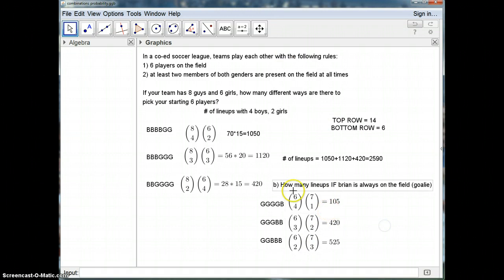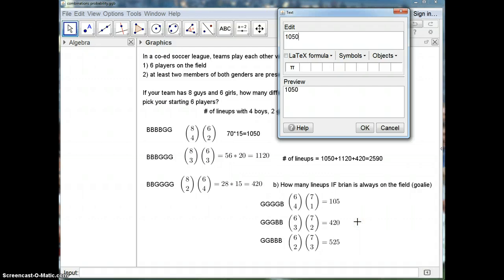Okay, so again, 6 girls pick 4, 6 girls pick 3, 6 girls pick 2, and then what goes along with that? 7 pick 1, 7 pick 2, 7 pick 3. Notice that once again, every option, the top adds up to 13, because I've got 13 players to pick from. The bottom adds up to 5, because I'm filling out the remaining 5 slots on my roster. 105 plus 420 plus 525 yields a grand total of 1,050 possible lineups with that one player in a fixed position.